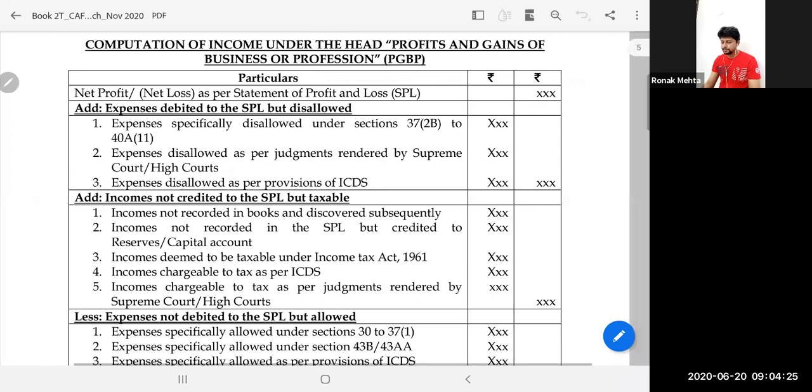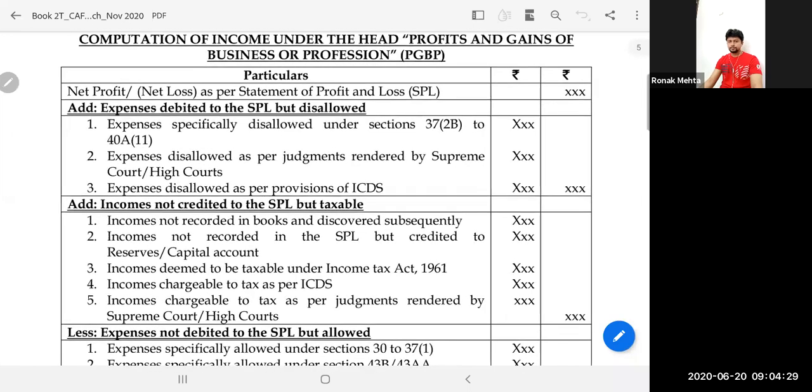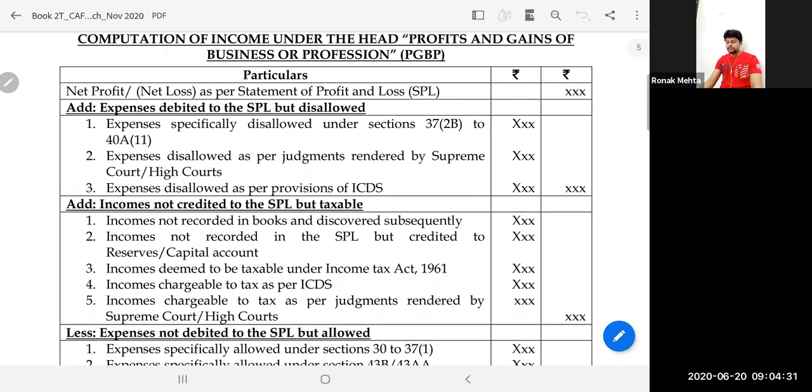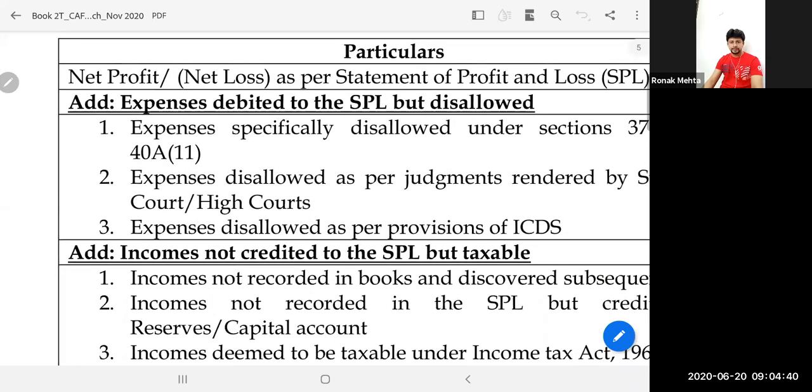Look at this. Net profit or net loss as per statement of profit and loss. Four taxation related adjustments have to be done. Expenses debited to the statement of profit and loss, but disallowed. Why is it disallowed? Either due to sections, or due to case laws, or due to ICDS provisions.